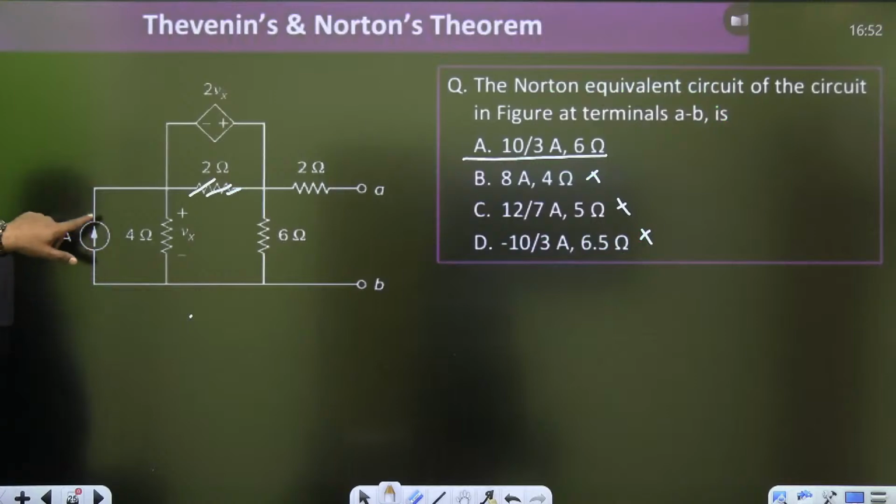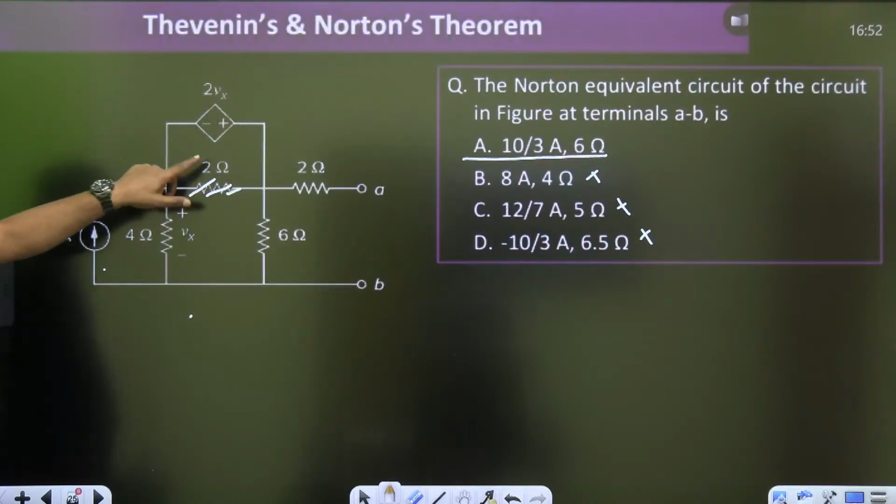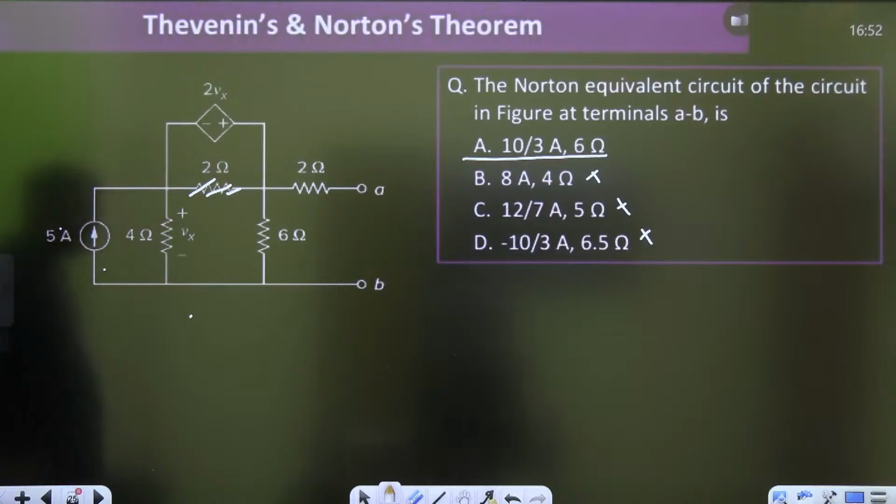Just first of all remove this 5 ampere current source, all the independent sources 0. Second, this resistor is connected parallel to the voltage source, that's why I can remove it, 2 ohm. And then second thing, remove this, so this will become 2Vx, and then